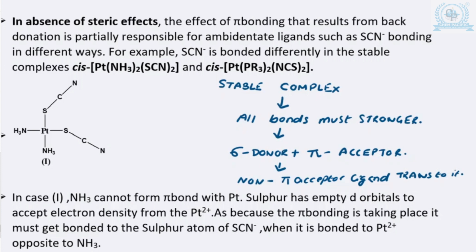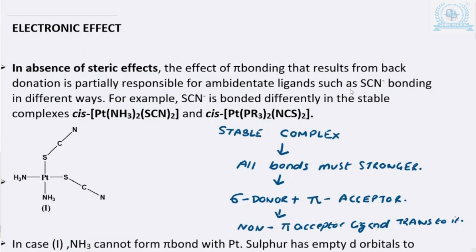So let me recapitulate. I'm talking about the electronic effect. First we will discuss the electronic effect and then the steric effect. In the absence of steric effect, electronic effect comes into play. It is very important to mention that when steric effect is not there, when the ligands are not chelating ligands, then the electronic effect plays. Steric effect comes into play mainly when the ligands are chelating in nature. We are definitely soon going to discuss it.